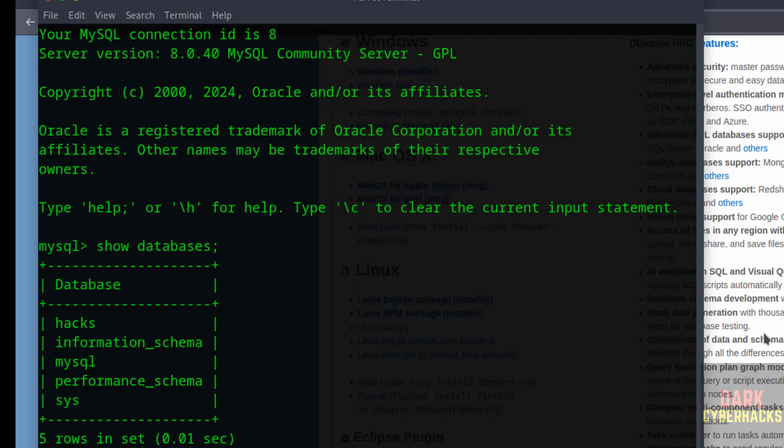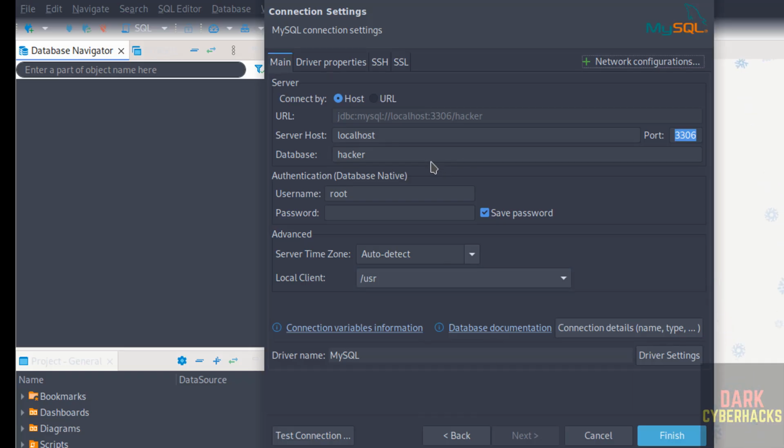See, I have the database Hacks. So give that. It is not hacker. Hacks. Then username, root, whatever the user there in MySQL, you have to give that. Then provide the password of the user. Then click on test connection.